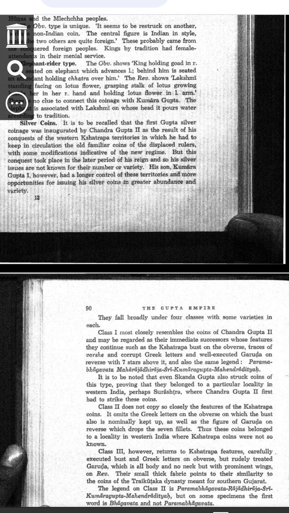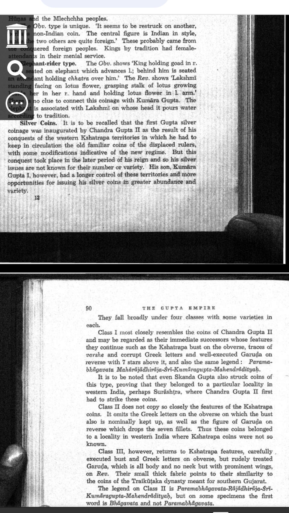Gupta Empire and silver coins. What is a coin? A coin is a small round piece of metal that is used as money. Today we have rupees, dollars, euros, etc. In ancient times, kings used gold, silver and copper coins instead of paper money. Who started silver coins in the Gupta Empire?